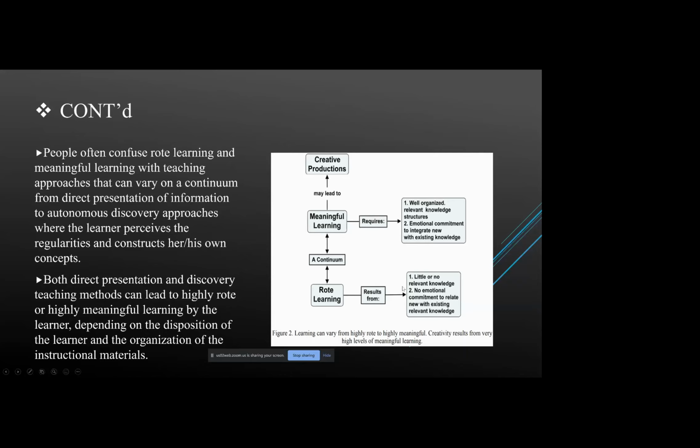When you do rote learning over a continuous period of time, it can lead to meaningful learning, where you start knowing what you're actually doing. Then it might lead to creative productions, which means you will want to learn more concepts and start exploring the knowledge.